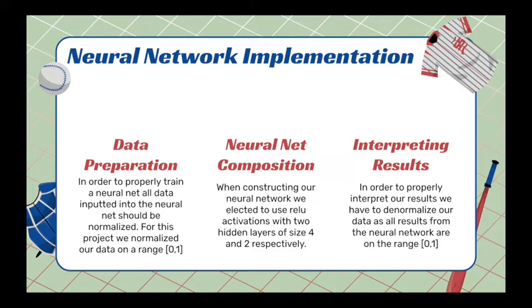Beyond that, to properly interpret our results, we will have to denormalize our data, as all the results we receive from the neural net will also be on the range 0 to 1, with 1 being the best predicted slugging percentage from any of the players that are entered, and 0 being the worst predicted slugging percentage. We can do that by just putting it in the inverse of our original normalization function.